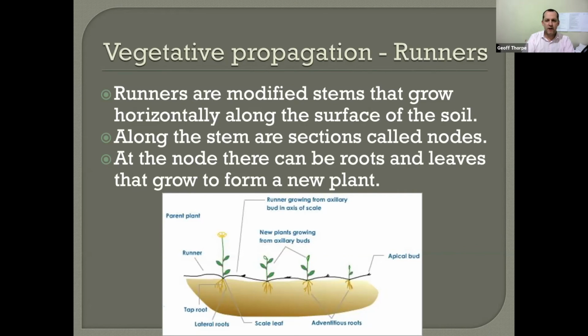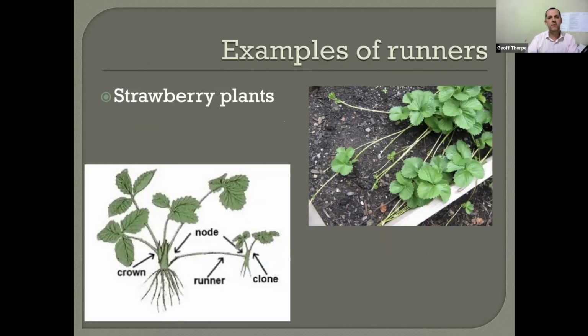A second main type of vegetative propagation is through runners. Runners are modified stems that grow horizontally across the surface of the soil. As you go along that horizontal stem, there are little sections called nodes. At the node, there can be new roots and leaves that grow and then form a whole new plant. And again, let's see the features of that new plant. It would be genetically identical. There's only one parent.